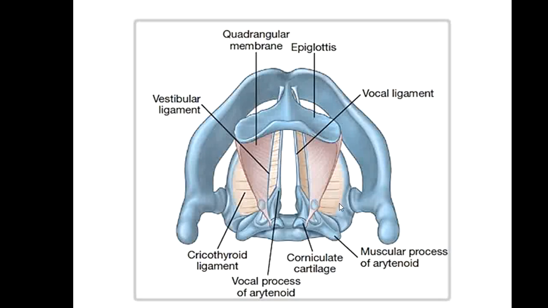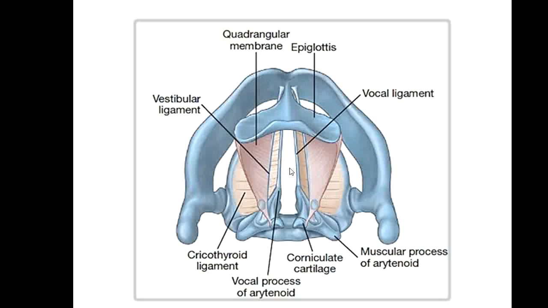Okay, the next one is the true vocal fold, which is present below the false vocal fold or false vocal cord. This is the true vocal cord. This is also called vocal ligament, vocal cord, and vocal fold. There are many names for this vocal cord. So this vocal cord extends from the thyroid cartilage to the cricoid cartilage. It is dorsally connected with the cricoid cartilage, and ventrally connected with the thyroid cartilage. And this is responsible for the production of sound.